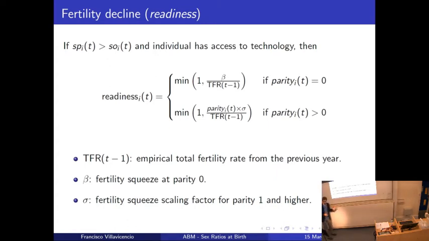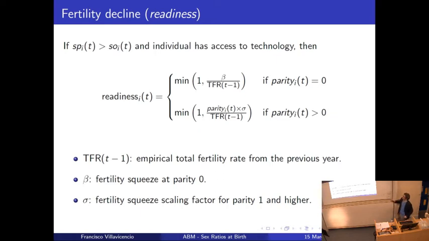We have 2 cases. First case is that the current parity is 0, so the individual has no children. In this case, the probability to abort will be the minimum between 1 and this quotient, between a beta parameter and the total fertility rate obtained from the simulation. If the parity is higher, so the individual at least has 1 child, usually a girl, then the probability will be the minimum between 1 and the current parity multiplied by this sigma parameter divided by the total fertility rate. So what is this telling us?